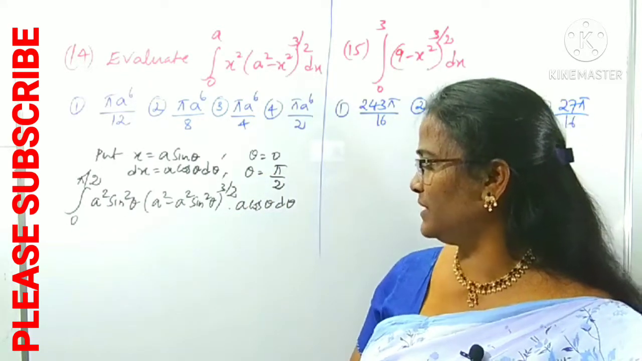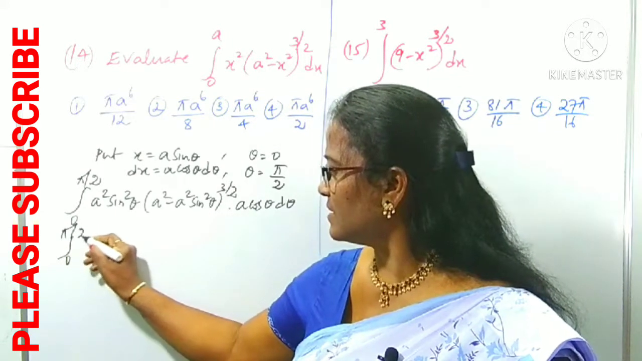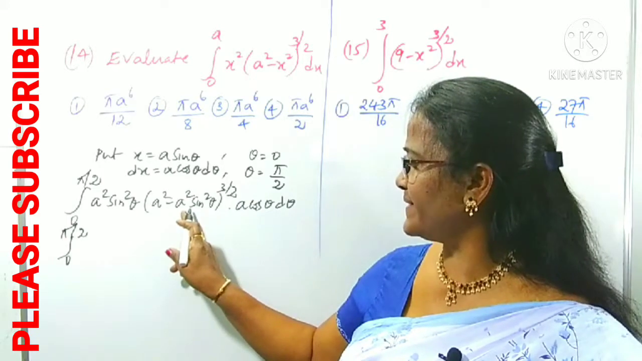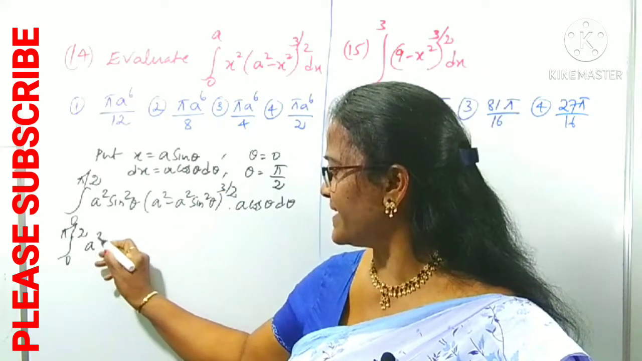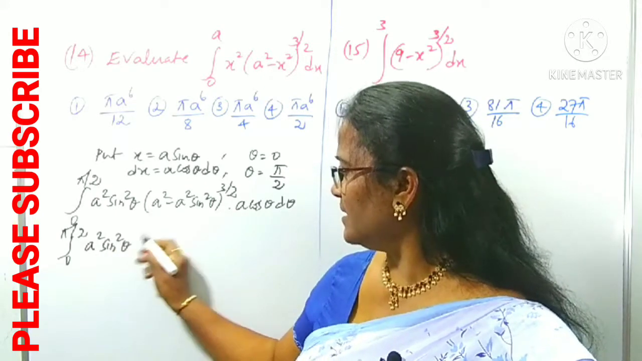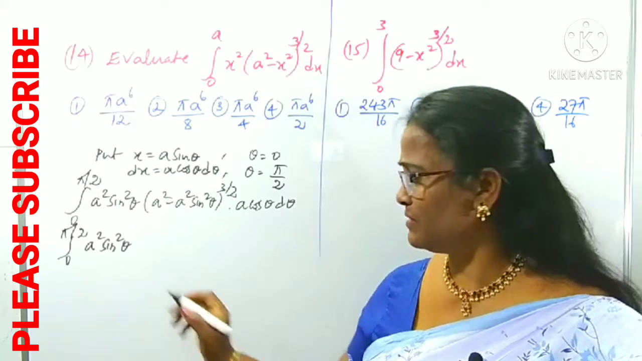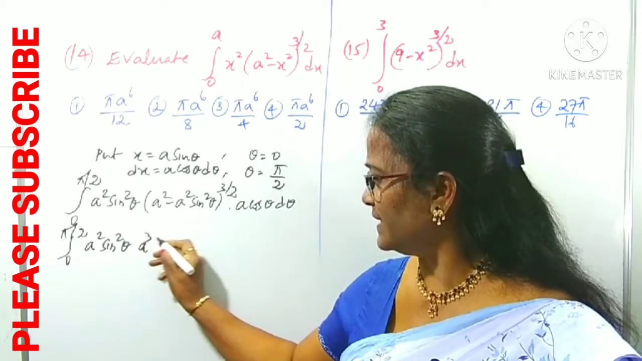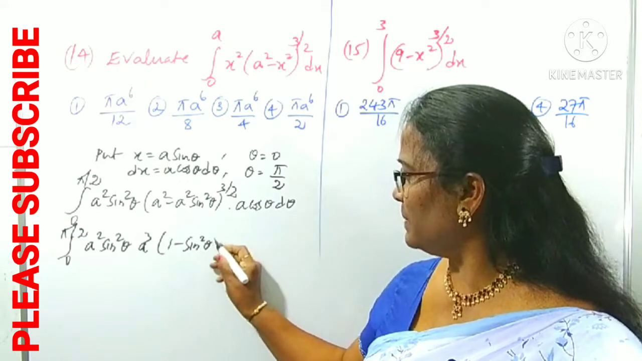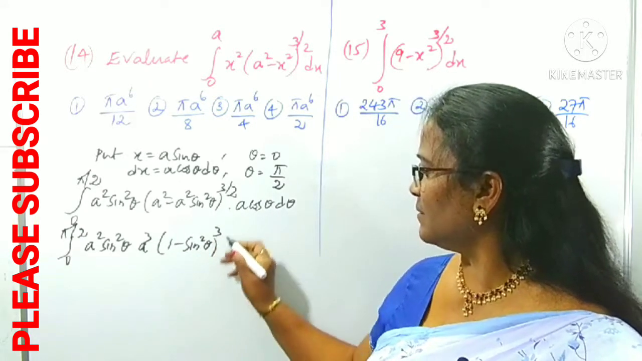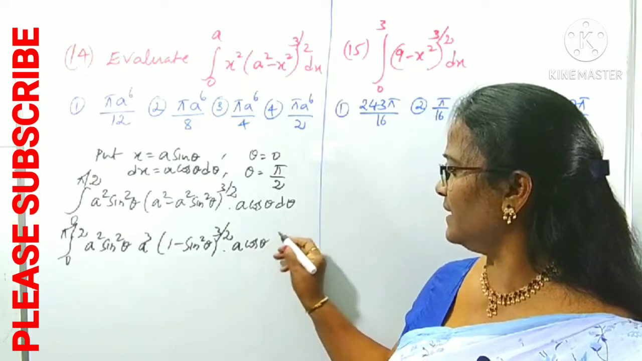In this, you can observe that the limits are 0 to pi by 2 as it is. By taking a square common, we get (a square) whole power 3 by 2, which means a power 3, into (1 minus sin square theta) with power 3 by 2 left over, into a cos theta d theta.